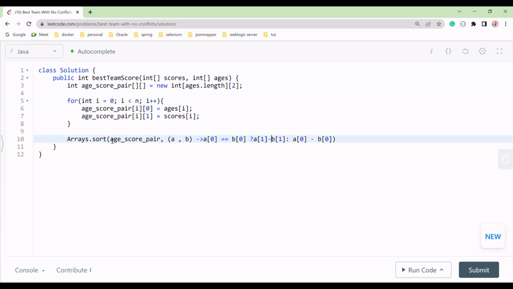Let me check, yeah, looks good. We have two pairs a and b, so we will sort like this only. Once the pair list, the matrix, is sorted, we will have our values sorted by age and score.